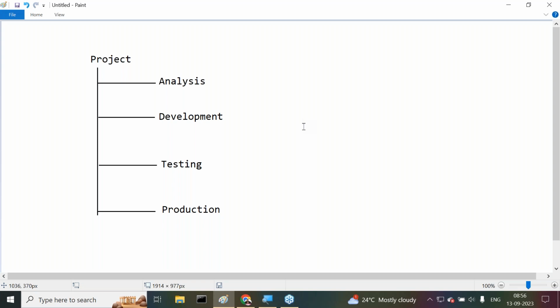Again, I'm telling you that I'm not intending to discuss the entire software life cycle immediately, like the waterfall model or different models that are available. I'm not thinking about it. Just basic awareness I'm providing. A project is available, and for that project the top end life cycle stages are analysis, development, testing, then what is the next one?